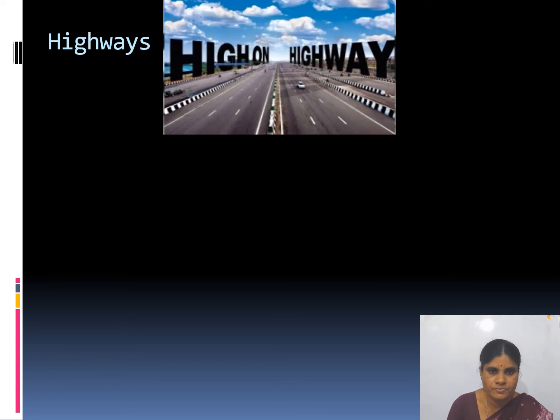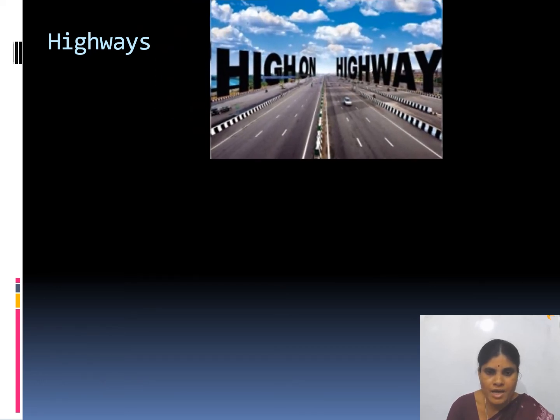Highways. This is a highway road. Okay. What are highways? The roads which connect different cities. Okay, within the country, within the state. The roads which connect different cities within the state are called highways.